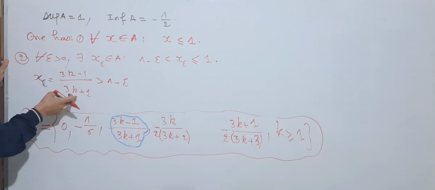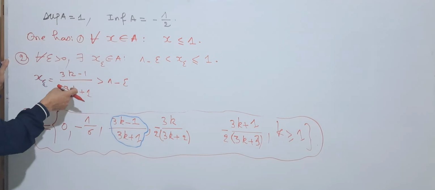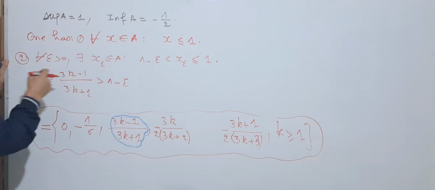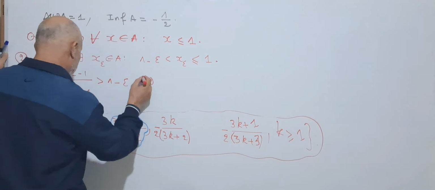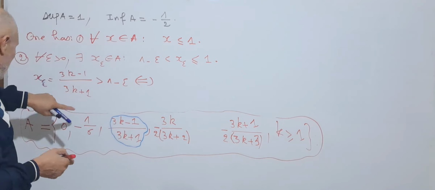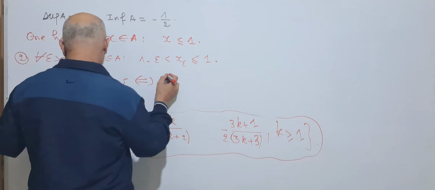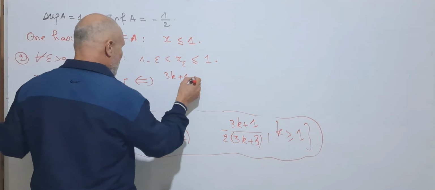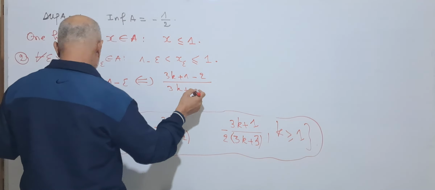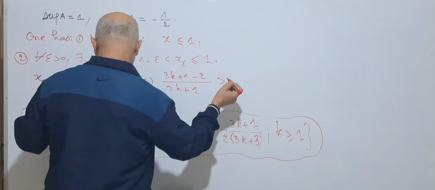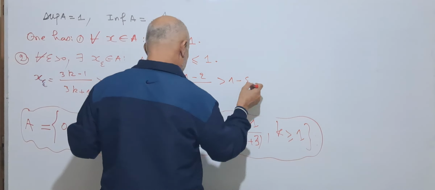We search k0 which verifies this formula. This is equivalent, and here we add plus 1 and we take off minus 1. We get 3k plus 1 minus 2 over 3k plus 1, equivalent to this formula.